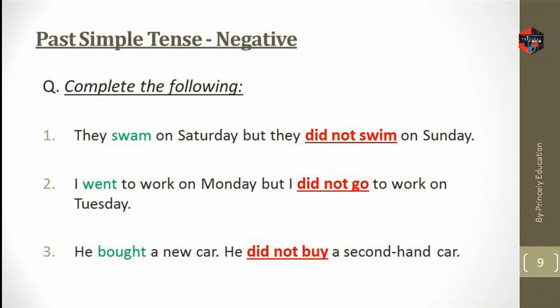Third, he bought a new car. He did not buy a second hand car. Here bought is in past form and its base form will be buy. So the sentence is: He bought a new car. He did not buy a second hand car. I hope you have understood this topic. It's quite easy.